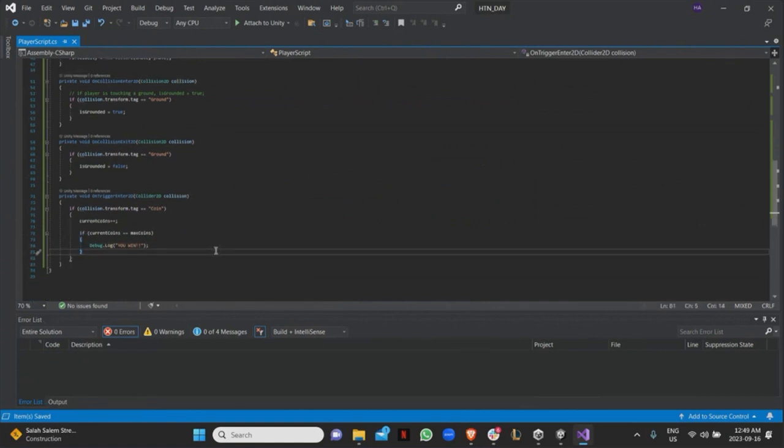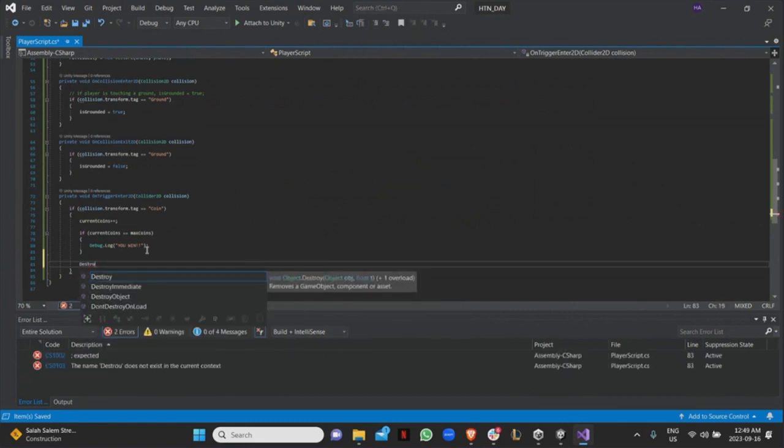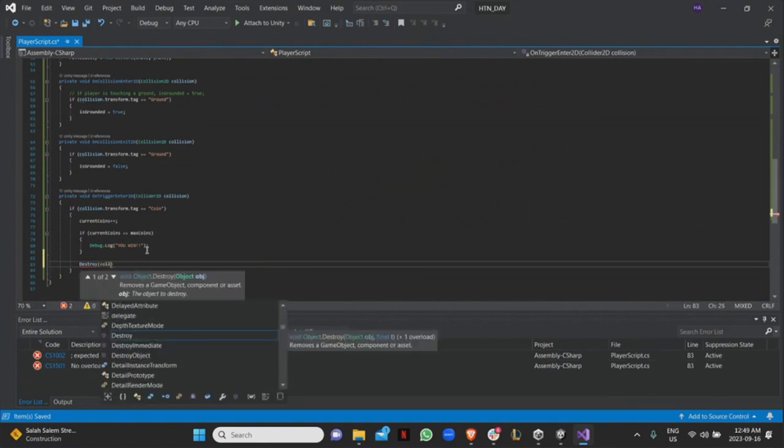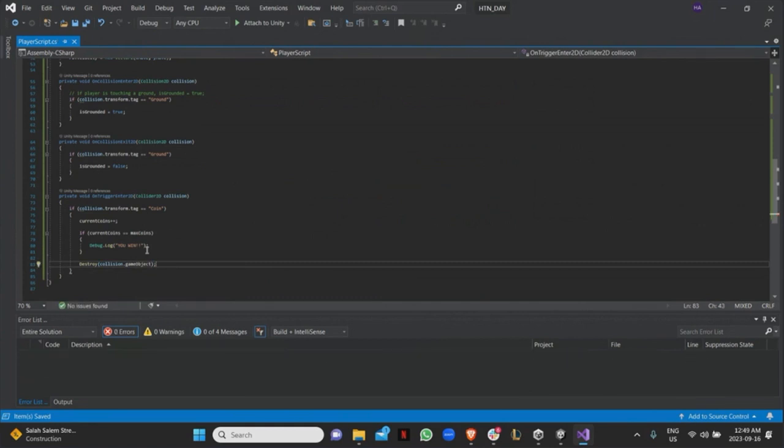Now, is this all I want to do? No, why not? Well, if you pick up a coin, the coin will still stay there, and then you can just pick it up again. Perfect. If I pick up a coin, the coin will just stay there. I can pick it up again. So what I also want to do is destroy, whoops, didn't mean to do caps, but destroy, got so excited I pressed caps accidentally. Destroy collision game object, right? So here I'm saying, once I hit the coin, check if I win, and if I win, print you win, and then destroy the game object. Now will this work if I go into game?